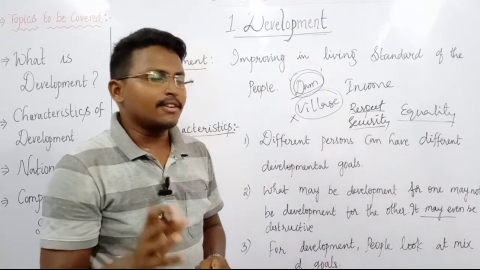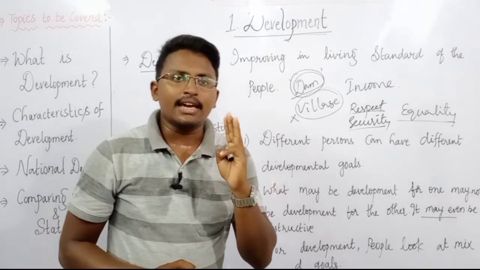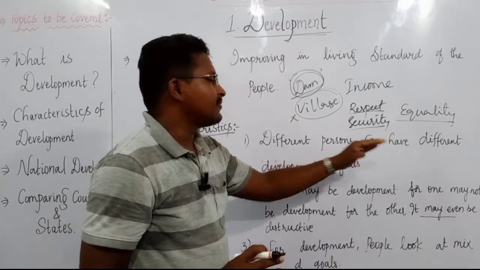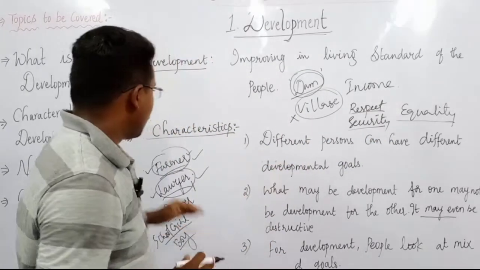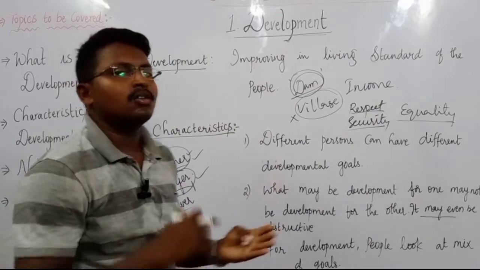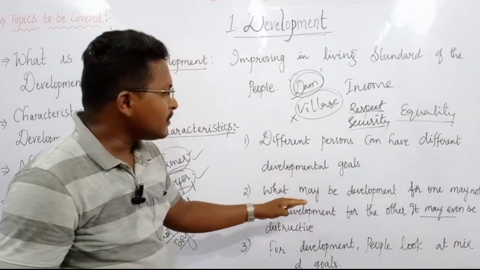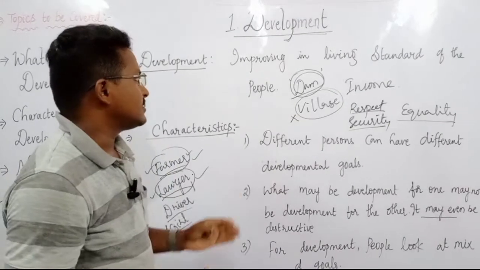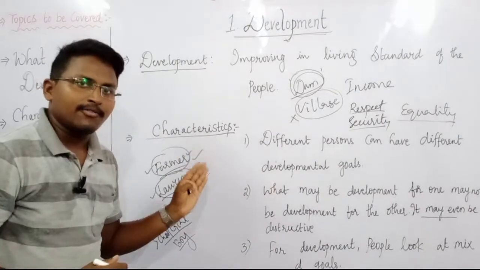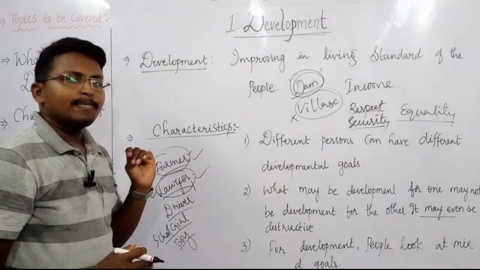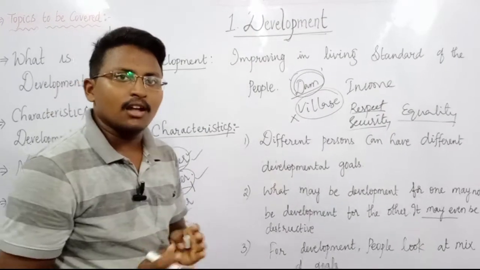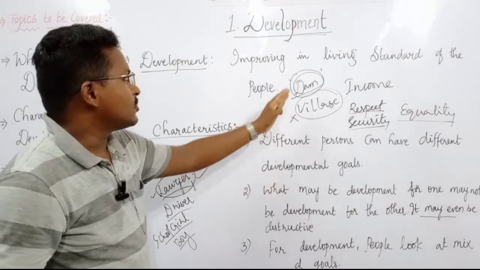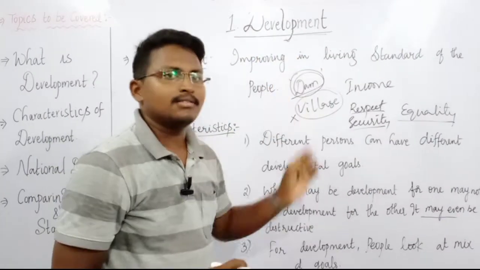So again, there are three characteristics of development. Different persons can have different developmental goals, as I told, a farmer, a lawyer, a driver, or whoever it may be. Then what may be development for one person may not be development for others. As I told, what is development for a farmer may not be development for a lawyer. Then sometimes it may also be destructive. For that I told this example, the dam as well as the village.